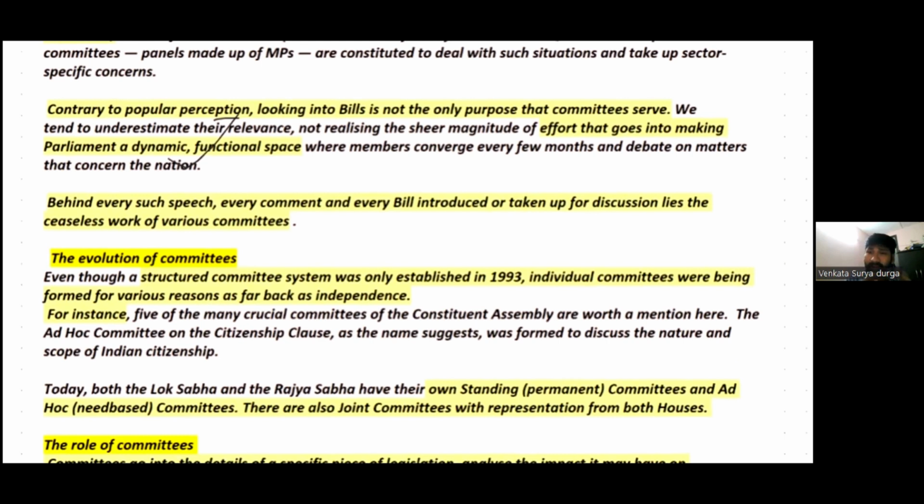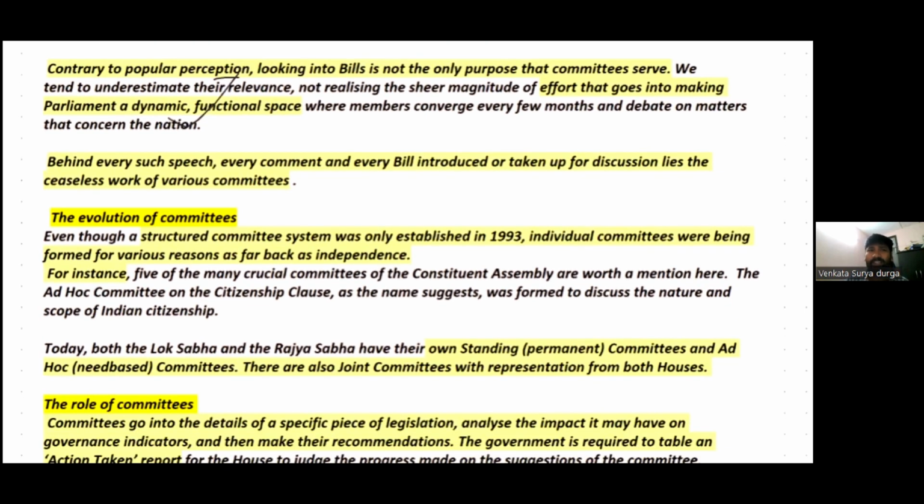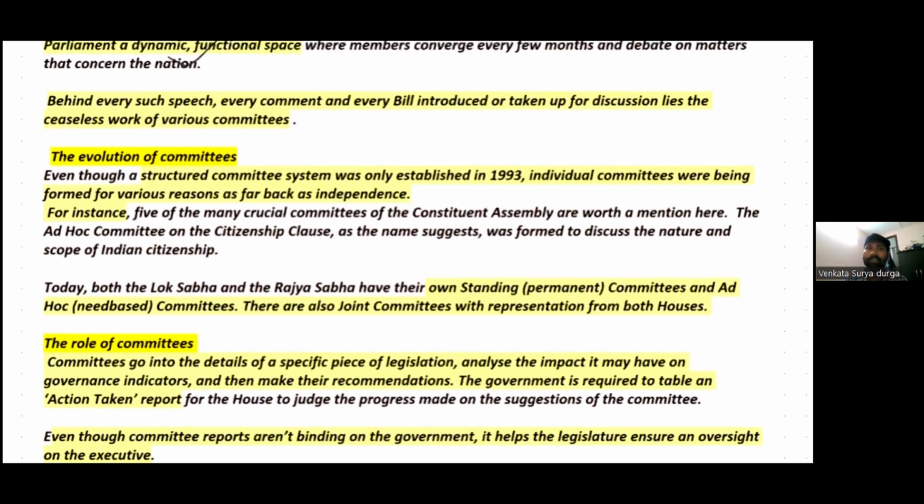However, they try and make parliament a more dynamic and functional space. Behind every speech and every comment, every bill introduced or taken up for discussion in the House lies the ceaseless and enormous work of various committees. In the Parliament, if some comments were made or some bills were introduced, a lot of effort from these committees is involved. So therefore, the parliamentary committees have a lot of relevance in parliamentary democracy.